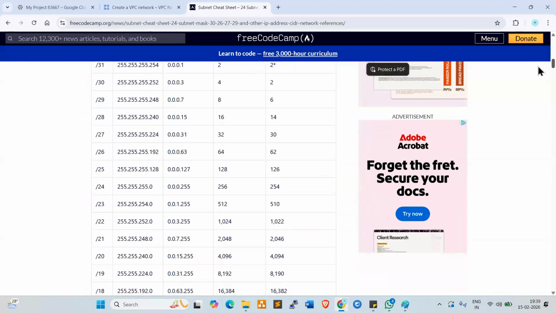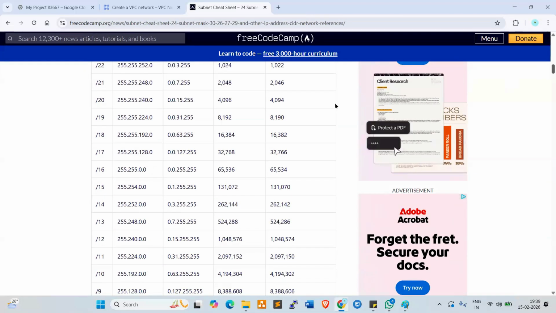So these are the subnet ranges. If you take slash 16, 65,536 IPs we can accommodate, right? Usable IPs are 65,534 only, because the other 2 IPs are for the network address and broadcast address.